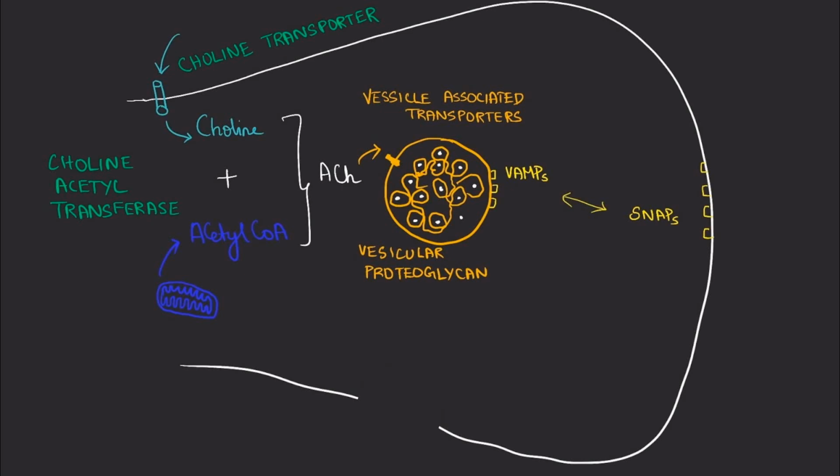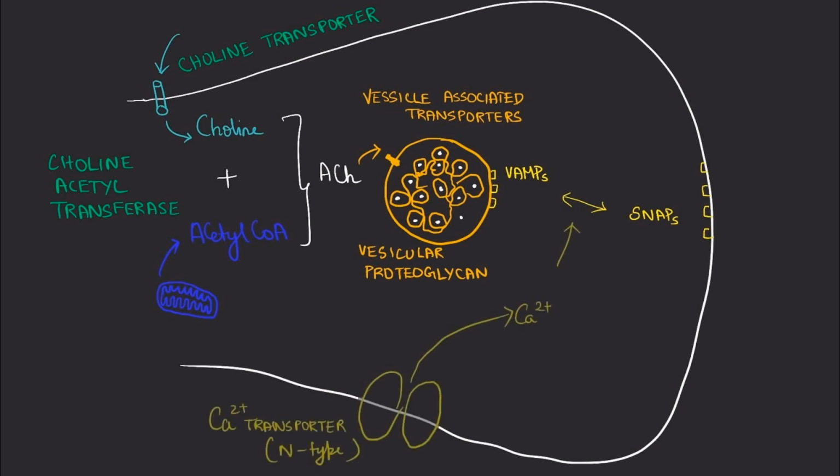For this interaction, calcium is required, and calcium enters the nerve through N-type calcium channels when an action potential is triggered. Now, acetylcholine is released into the postsynaptic region, and the peptidoglycans are lysed, and acetylcholine is free to act on the receptors on the postsynaptic neuron.